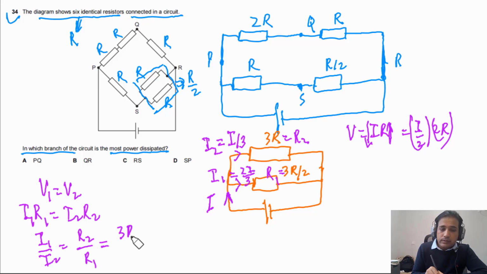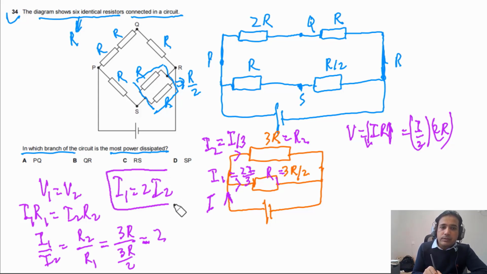So what we will get, in this case, is equal to 2. So it means that I1 should be equal to 2 times I2. It simply means that the current passing through this one has to be double the current passing through this resistor. So that's the reason we have said this is 2I by 3 and this is I by 3. It means the current we have divided into 3 parts: 2 parts go through this lower branch, 1 part goes through the upper branch. So this is I by 3.